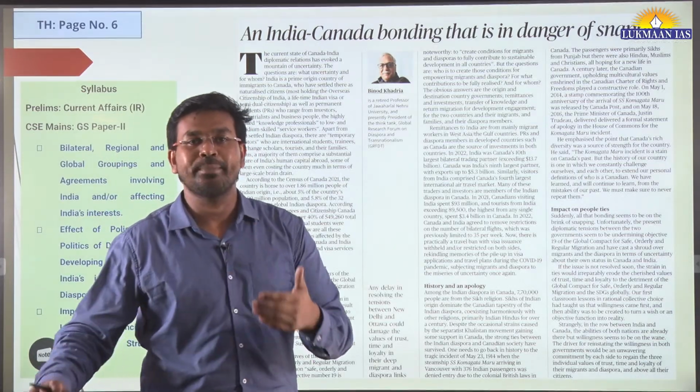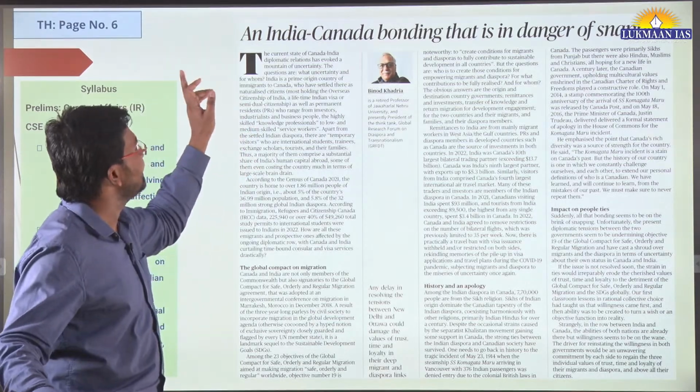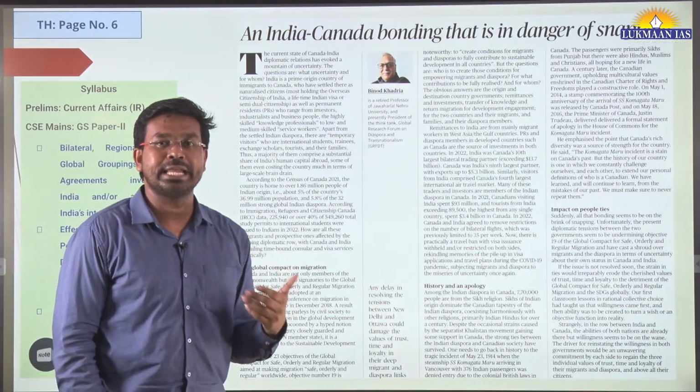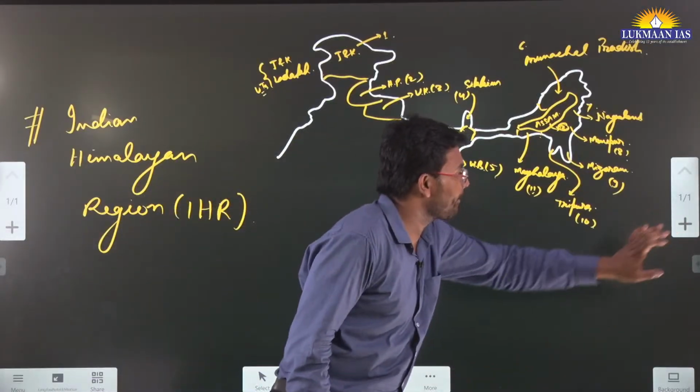So having understood this, now let us quickly understand a topic. We are going to discuss this topic in detail, and this topic is going to be very, very important. It says an India-Canada bonding that is in danger of snapping. Okay. So let's quickly understand this topic.